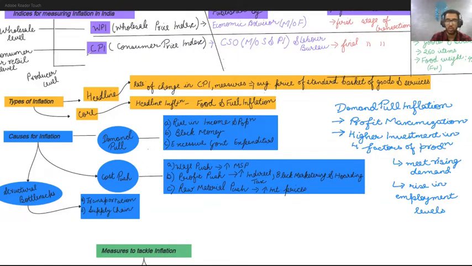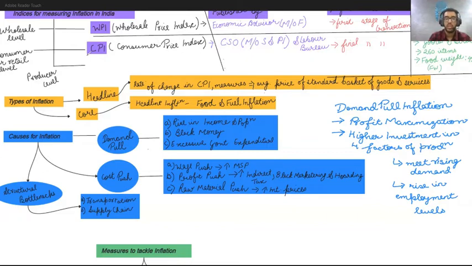But currently, before going ahead, we'll be starting with the causes of inflation. Last class we have already studied what is inflation, that is increase in price and decrease in purchasing power. I gave you an example of Sham. Then in the last class we have also studied what are the indices for measuring inflation in India. Along with that, we have also studied what is headline inflation, which is related to your consumer price index, and what is core inflation, which is also related to your wholesale price index.